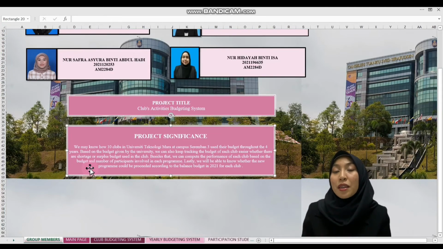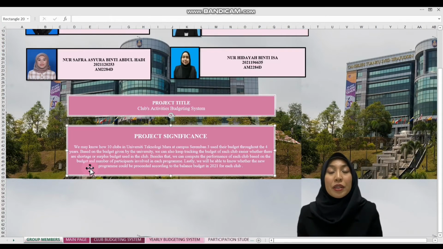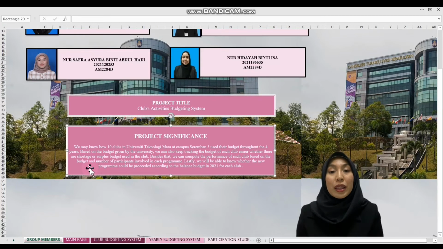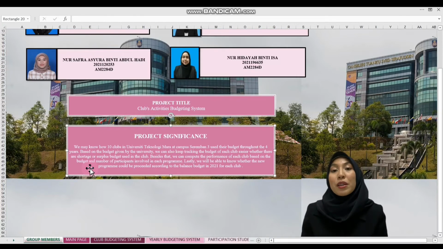Not just that, based on the budget given by the university, we can also track the budget of each club more easily, whether there is a shortage or surplus budget used in the club, as well as whether the club can proceed with new programs for the upcoming semester and years.